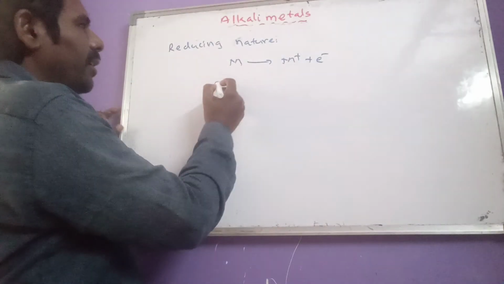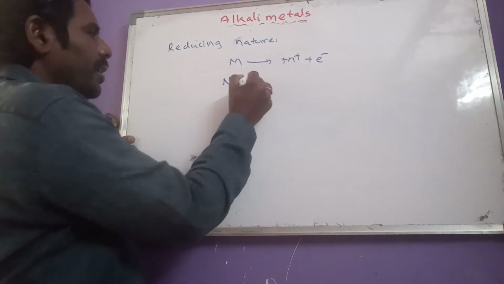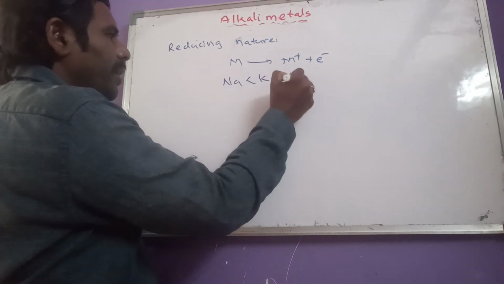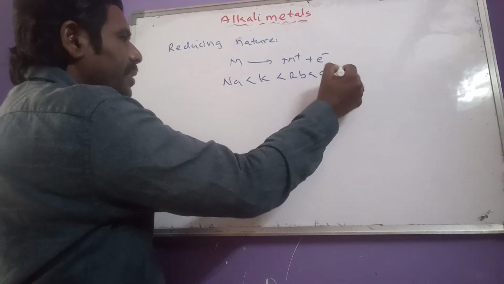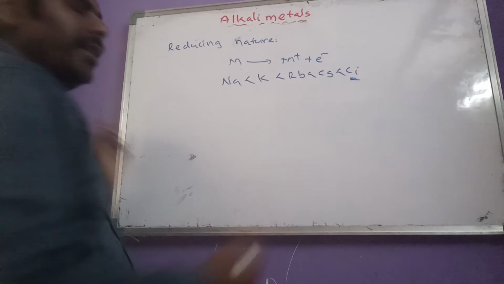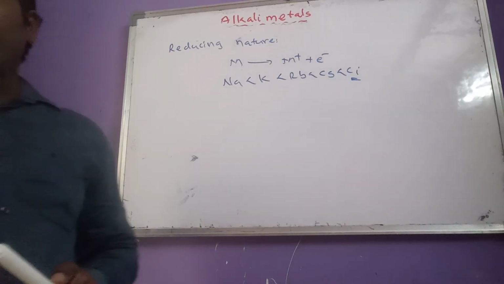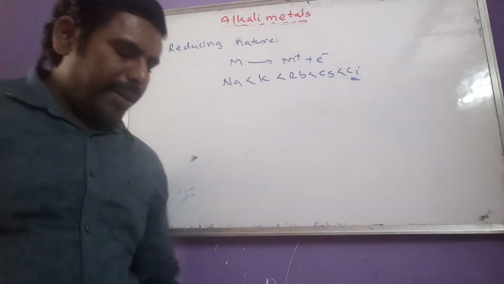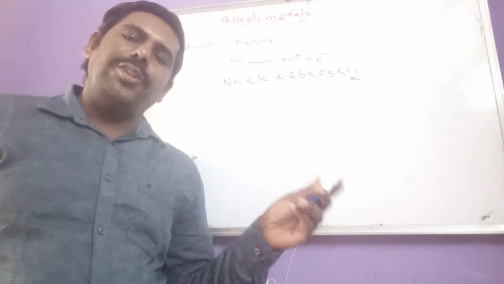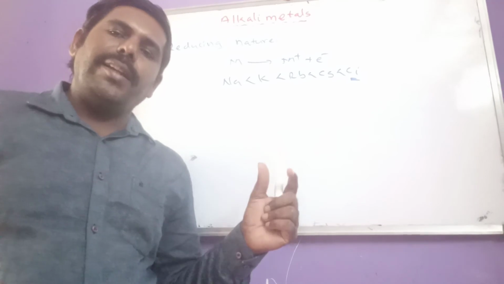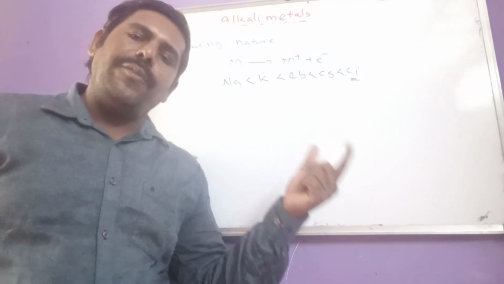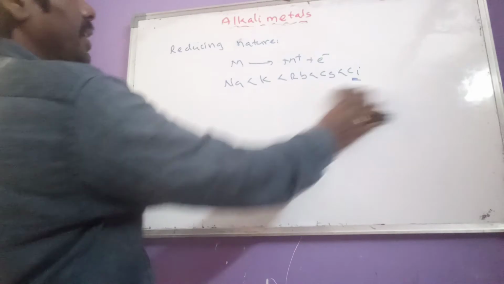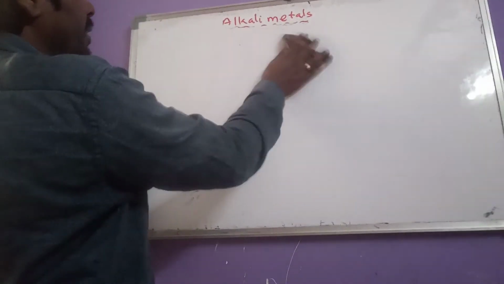What is the order of reducing power? Sodium less than potassium less than rubidium less than cesium less than lithium. This is somewhat important here. We have to remember that lithium has strong reducing power. The reason is high heat of hydration. Okay, this is regarding reducing nature.